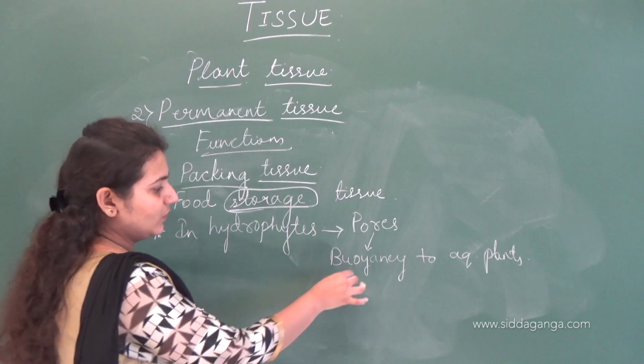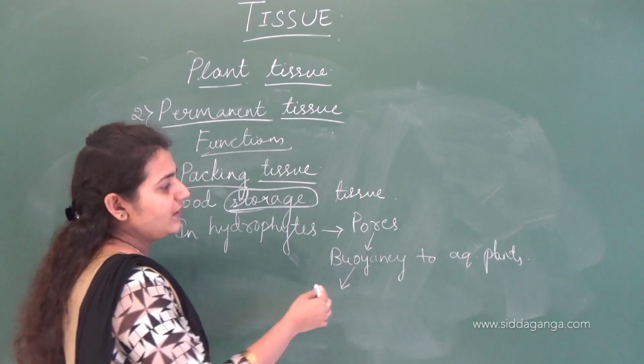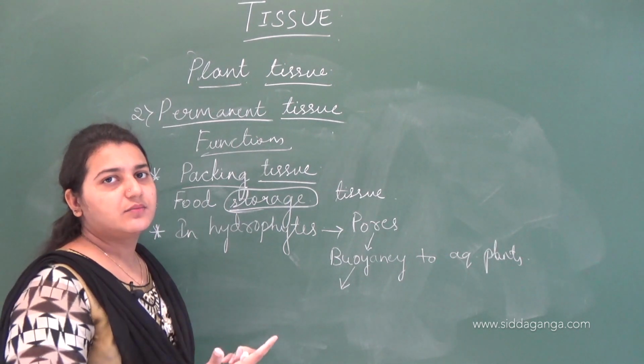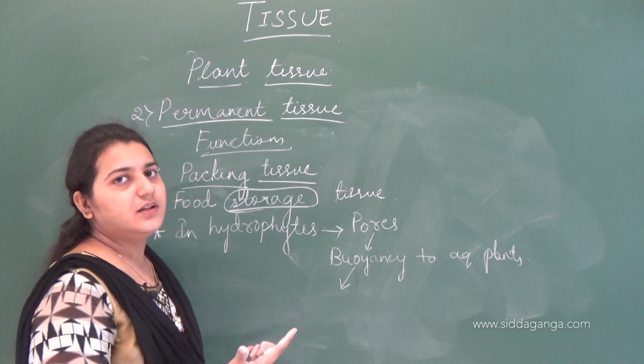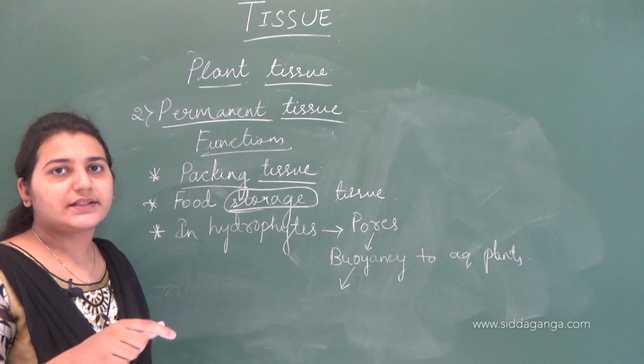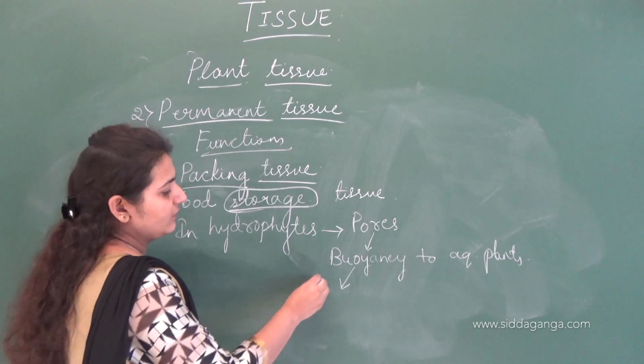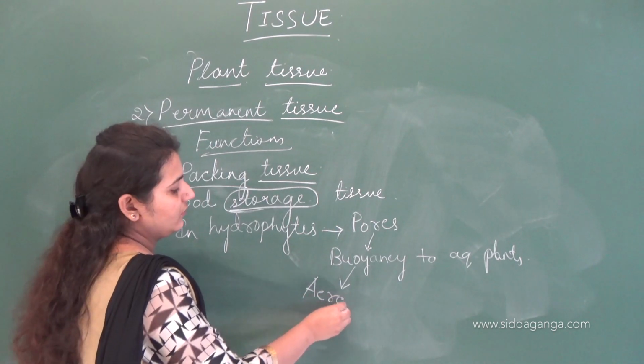These parenchyma cells, which have pores on them and provide buoyancy, that is, provide the character by which the plants can float on the surface of water, are called aerenchyma.